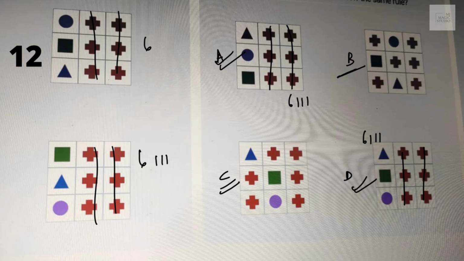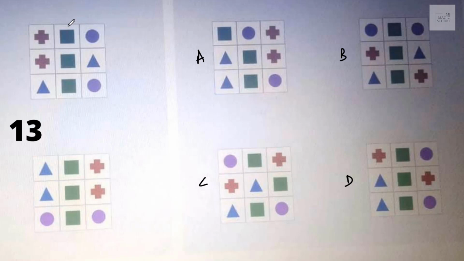Move on to the next screen. Column 2 is the same in B and D. Let's look out for the next one.